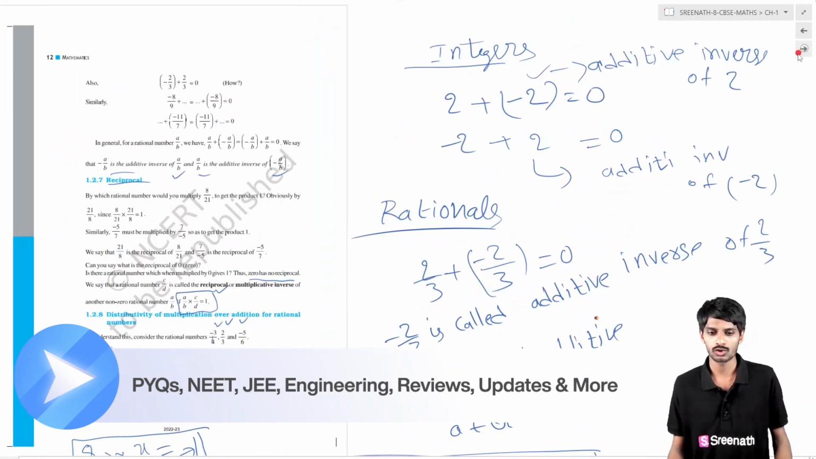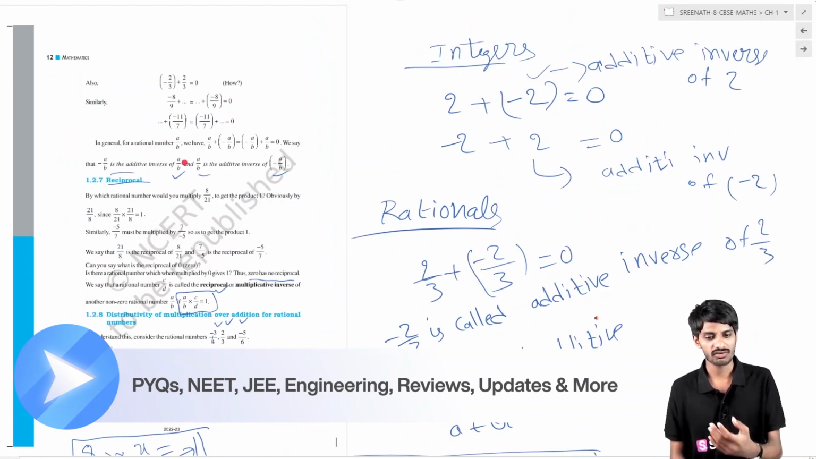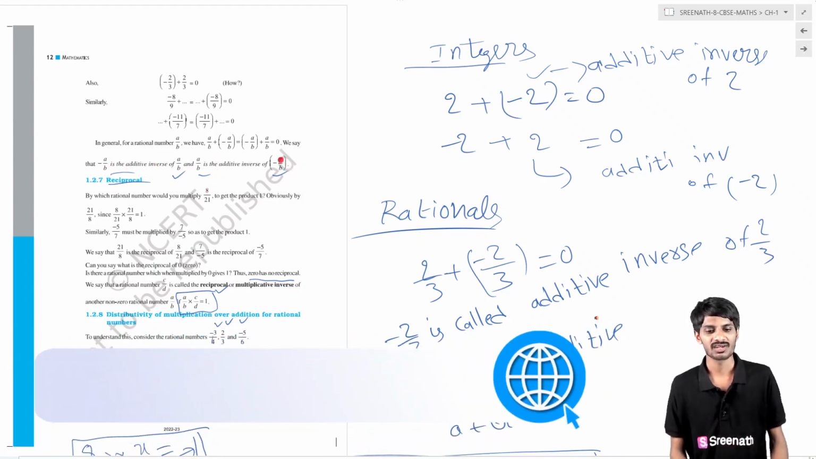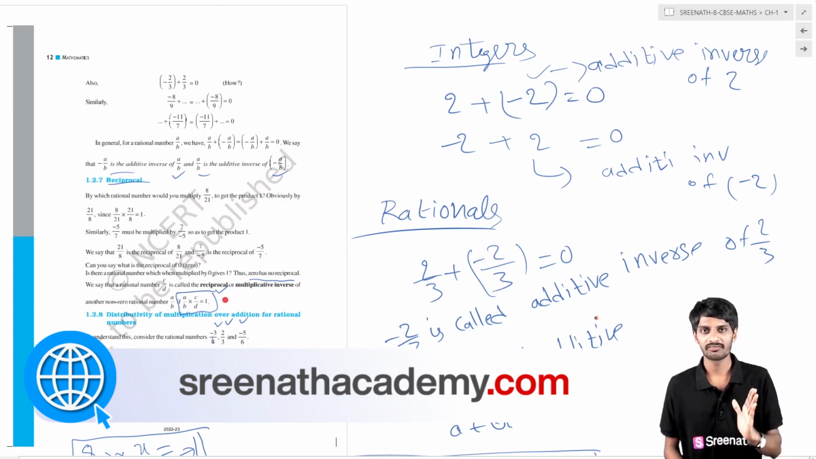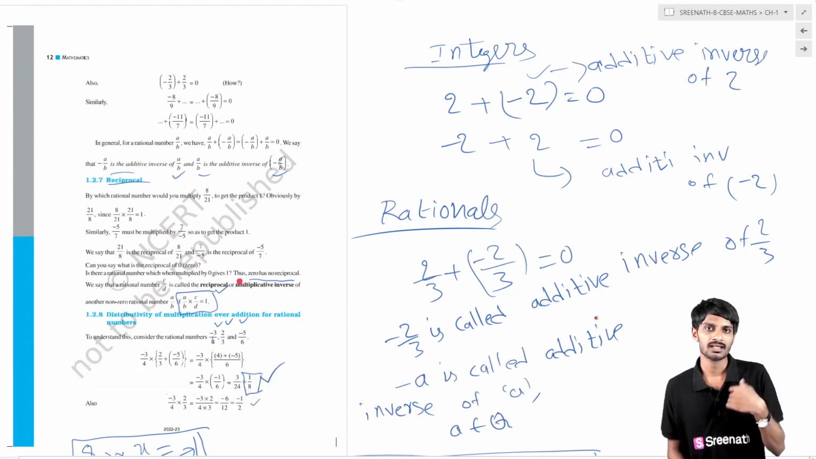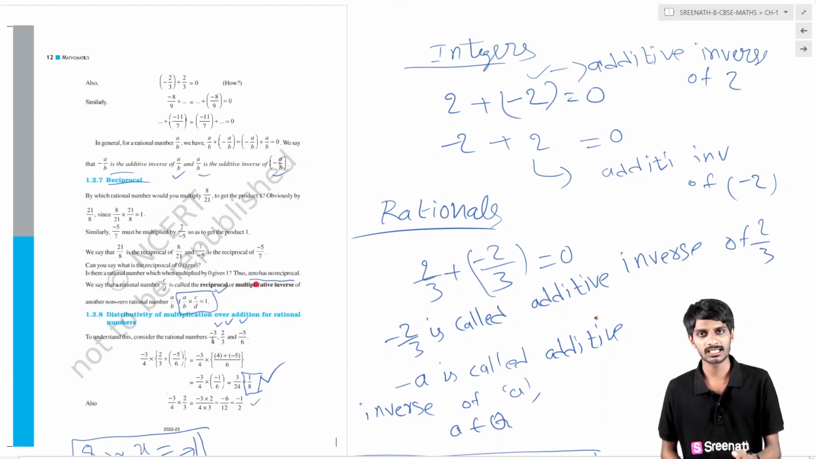You will get 0. So finally, minus a by b is the additive inverse of a by b, and a by b is the additive inverse of minus a by b. Then what is the reciprocal? Reciprocal is nothing but the multiplicative inverse, which means if you multiply any number with its reciprocal, your answer will be 1. If you multiply any number with its multiplicative inverse, you will get 1.